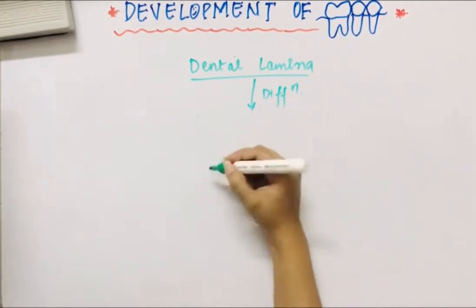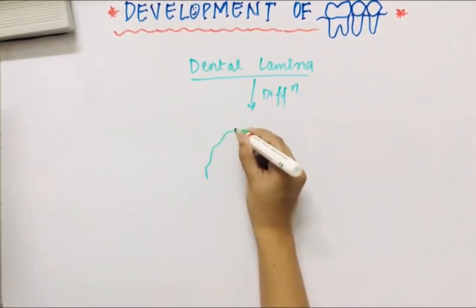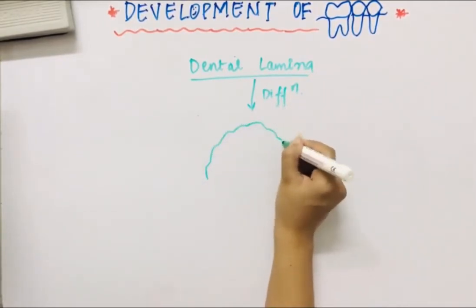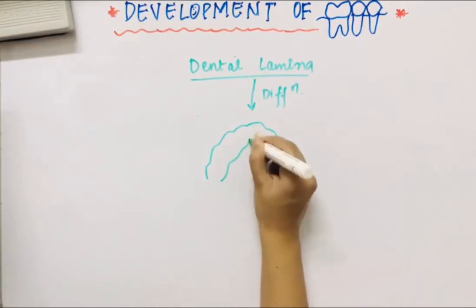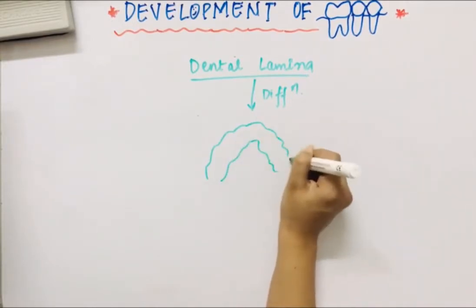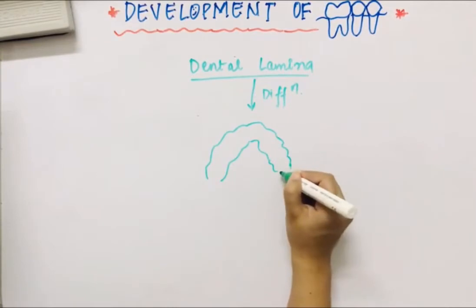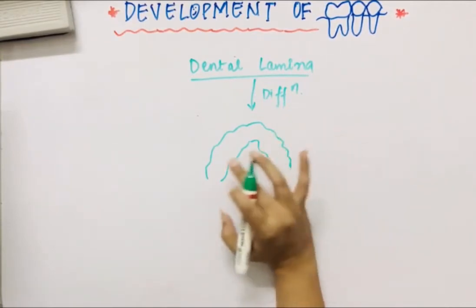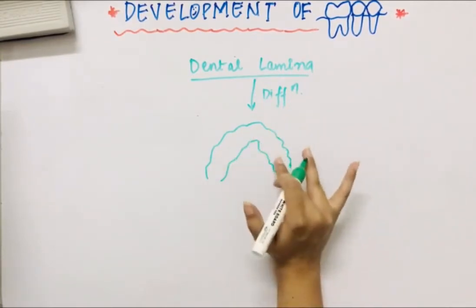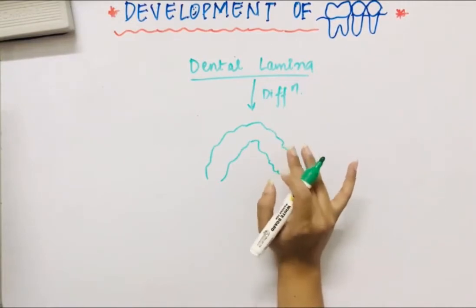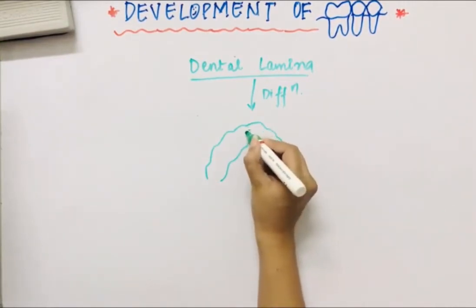For example, this is the upper jaw. Here the dental lamina is present and there is differentiation of the dental lamina, because of which 10 points are formed.